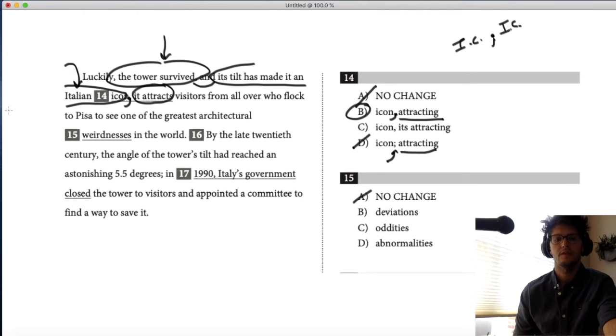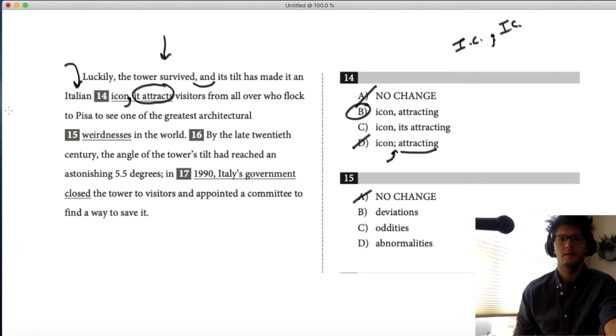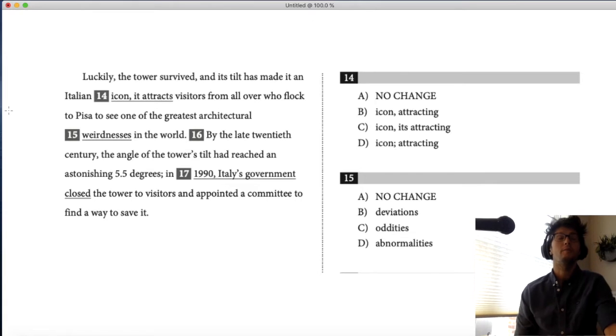Okay, so number 15. There's not that much to say about these kinds of questions, except that your best bet is formal over informal. If you don't know which answer, go with what just sounds the best. But it's probably not weirdnesses. And deviations means changes from the norm, so that's not totally perfect. Abnormal usually has a negative connotation, right?